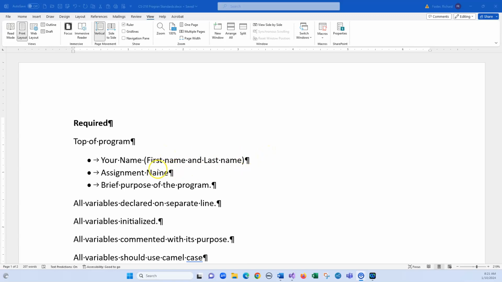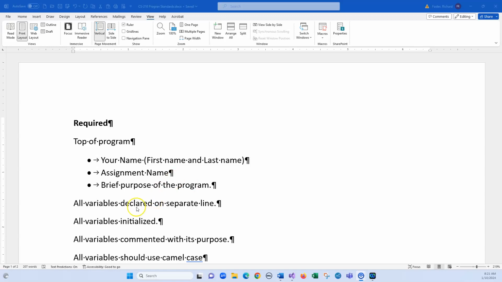You're going to put the assignment name. It could be activity 2-1, could be what's your bugs or whatever the name of the program is that you're turning in, and then just a brief description of the program. This program will get the radius and calculate the area of a circle, or something similar to that.